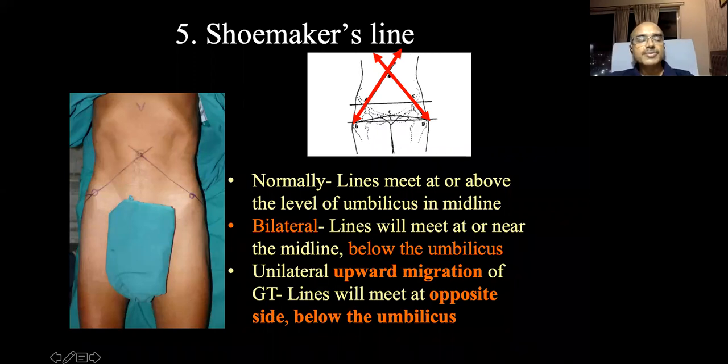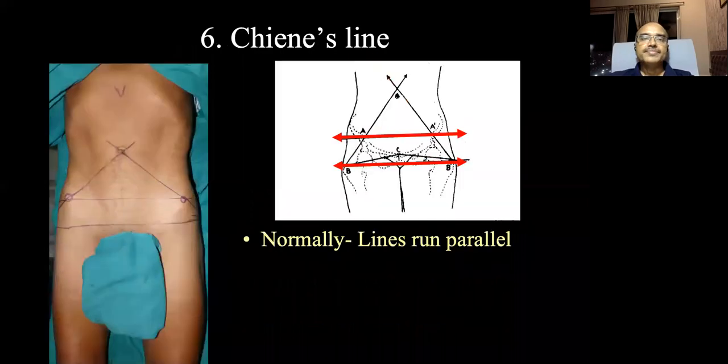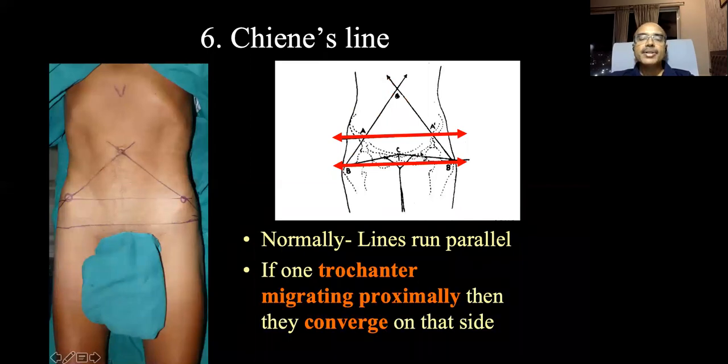Of course, nowadays the examiners do not ask in detail, but if they ask how you know bilateral hip pathology, then you tell Nelaton's line or Shoemaker's line. Next, Chiene's line. Normally the lines are parallel when you join both anterosuperior iliac spines and the tips of both trochanters. But if one trochanter has gone up proximally, then the lines will either converge or diverge. That is Chiene's line.